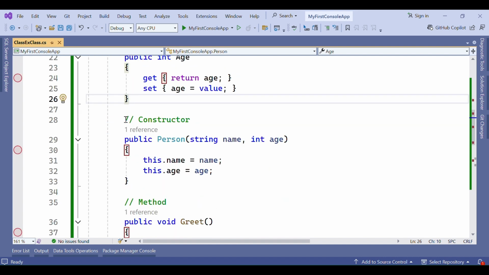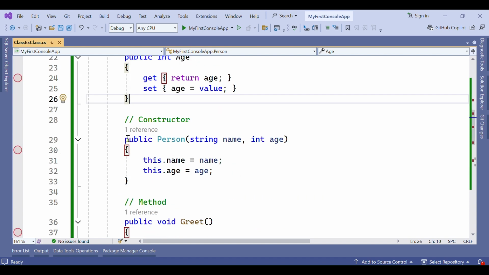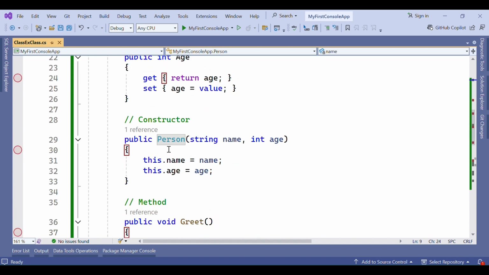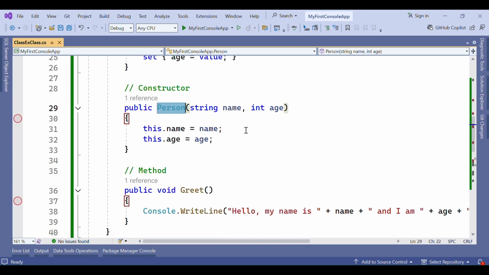Another thing is the constructor, which is a main part of Person as well. You can see public Person. Person is our class name, and the constructor name and class name will always be the same. A constructor is nothing but a method whose name is the same as the class name. We'll discuss in detail in an upcoming video what a constructor is, types of constructors and so on.